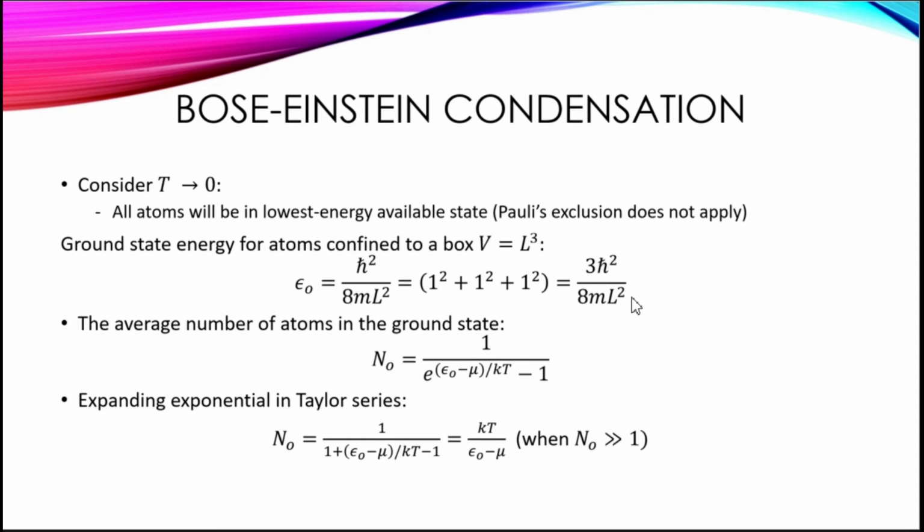Then we can compute the average number of atoms using the Bose-Einstein distribution. We're interested in the atoms in the ground state, so we will call this N naught. That is given by the Bose-Einstein distribution, and if T is low enough, N naught is large, because many atoms will be in the low energy state, right? We know this because the denominator must be small, right? The exponent is small as T is low enough, and then the exponential part can be expressed as a Taylor series, and we can consider only the first two terms.